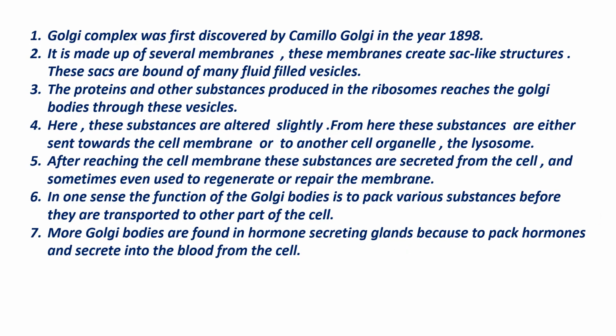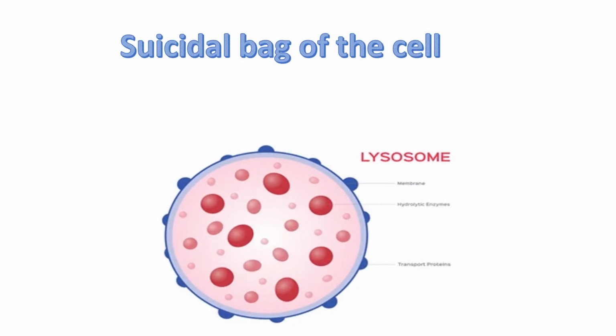Next one, the cell organelle called lysosome. It is a small vesicle and it is called the suicidal bag of the cell, right? So why should we call it like that? See, it arises from the budding membrane of the Golgi apparatus. It contains 60 different destructive enzymes and it is also called the garbage collector.